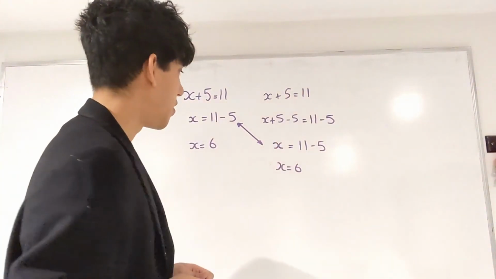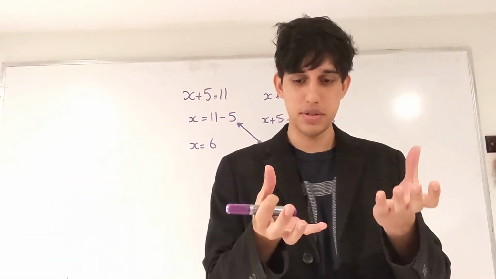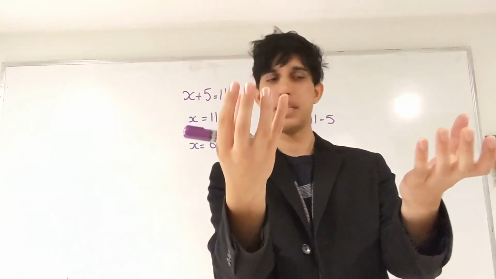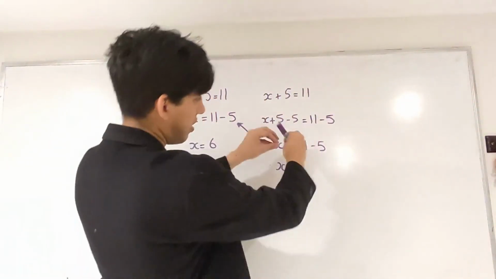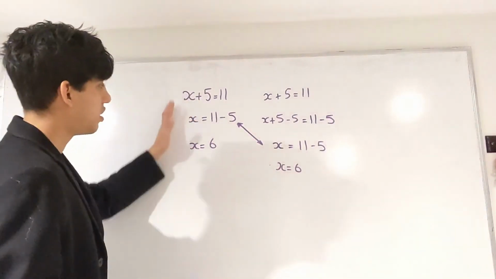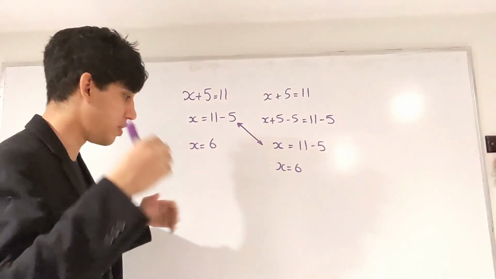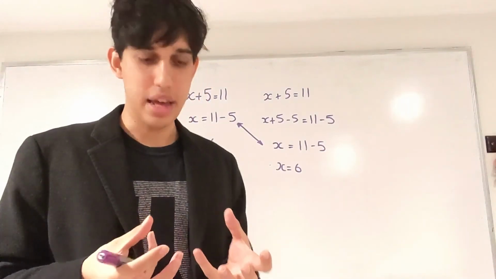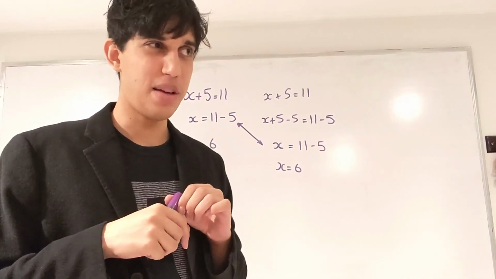So now you should be able to use balancing equations, and that means you can add, take, multiply or divide something from this side, as long as you do it to this side so that they stay the same, till you break it down into an answer, or you can work sequentially backwards to find your answer. Whatever the problem calls for, you can use any pattern of thinking that you've learned, and it will always remain the same because math is a single connected pattern of thinking. Hopefully that made a little sense.